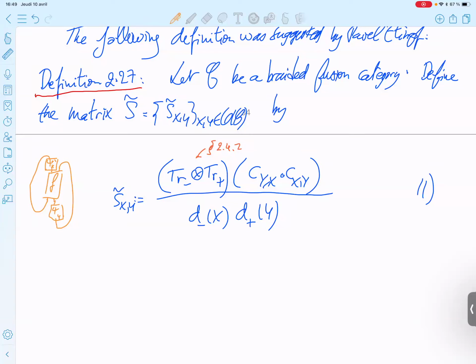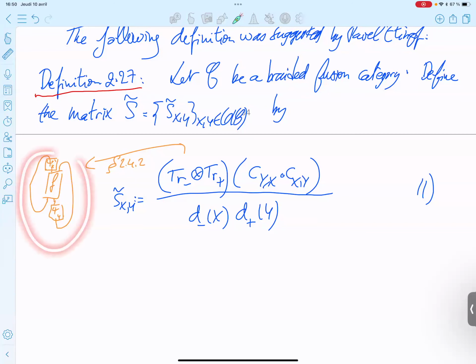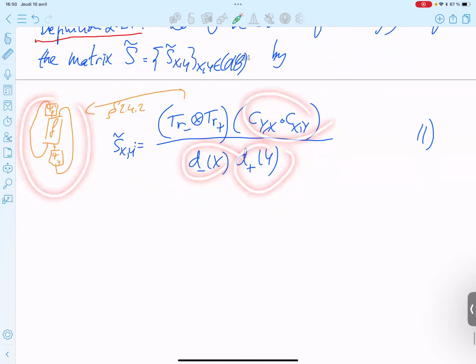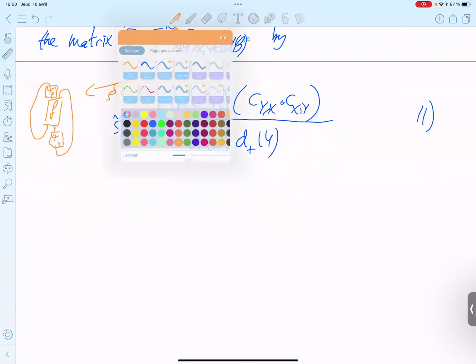So now what is the picture if you apply this definition? You get the following picture.